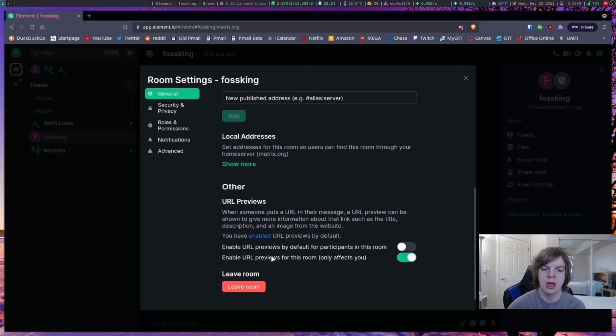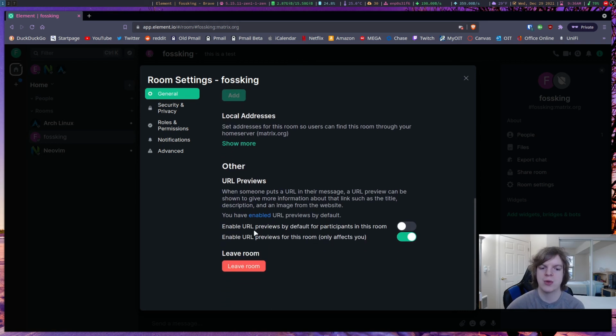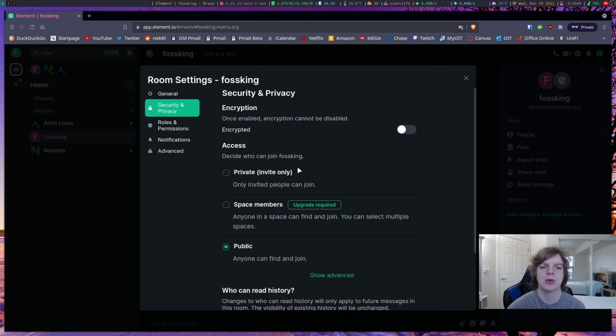You have URL previews, so you can enable URL previews. Now what I would do in this case is enable this, which by default for participants in this room, so it doesn't just apply to you, it applies to everybody. That's that additional security feature. Like I said, if somebody was trying to share a link and it was some scam of some kind, you could easily see that.